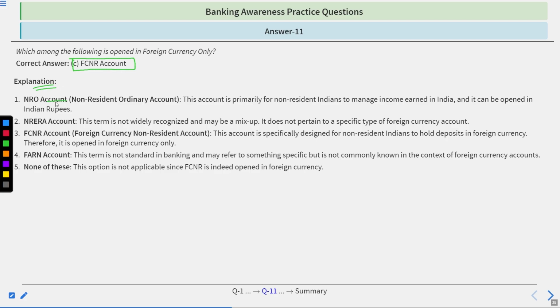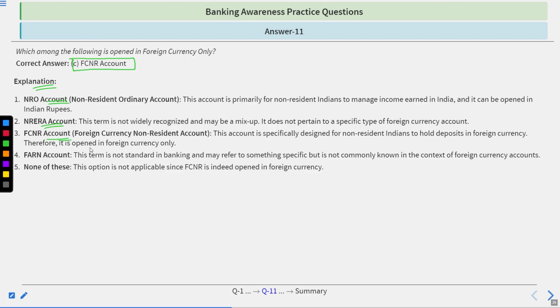Go by the explanation. NRO, Non-resident ordinary account. This account is primarily for non-resident Indians to manage income earned in India, and it could be opened in Indian rupees. An NRERA account. This is not widely recognized and may be a mix-up. It does not pertain to a specific type of foreign currency account.